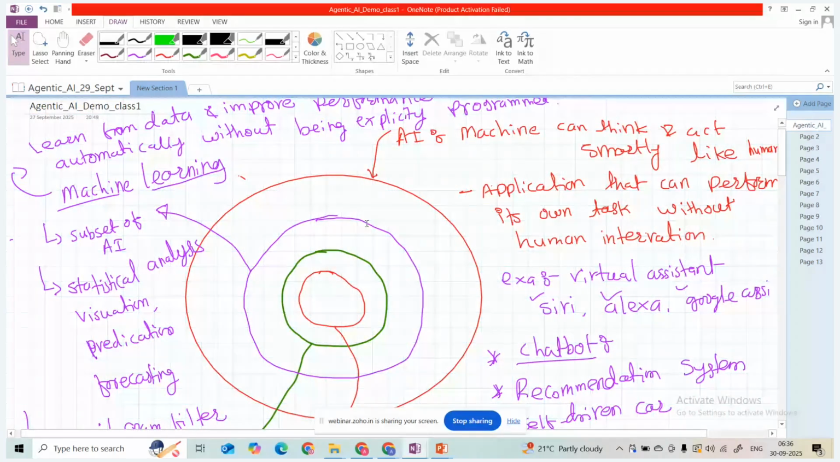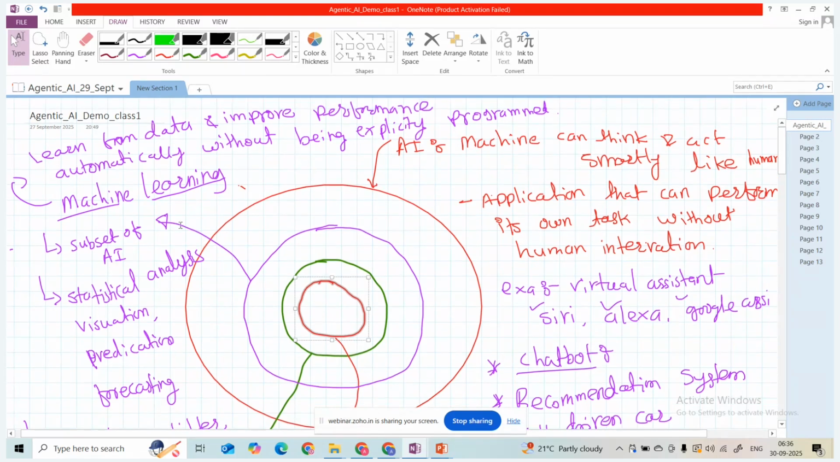You can see this blue circle inside. This is the subset of AI, and it is called machine learning. In machine learning, we learn from the data, where we can perform statistical analysis, statistical prediction, visualization, and forecasting. So here it is completely based upon the data.